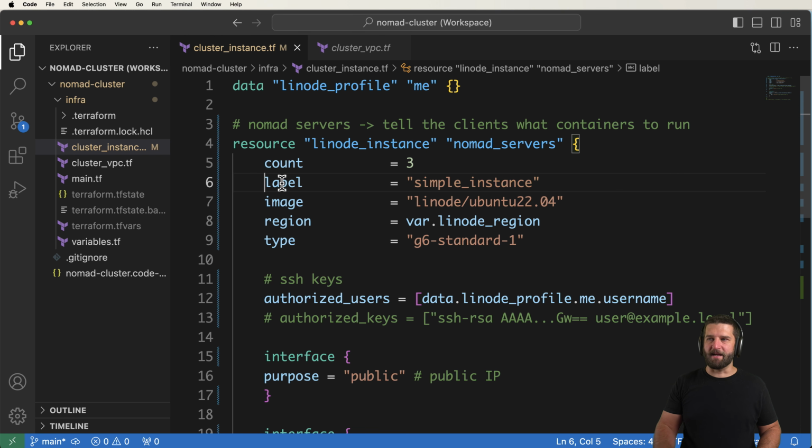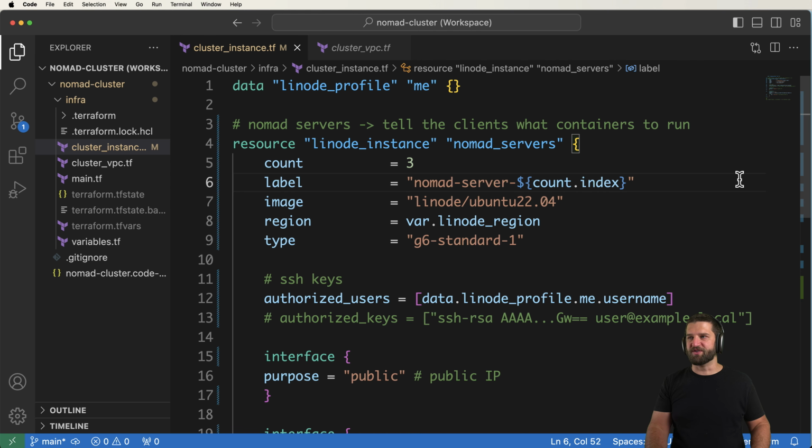Now I'm actually going to go ahead and set a label. The important part in terms of the Linode instances is the label itself needs to be unique on your account. So we're going to go ahead and change this from simple instance to being nomad-server. And to make it unique, we're going to use count.index. So this is going to be something like nomad-server-0, then -1, and then -2. In other words, the index value, of course, starting at 0. If you wanted it to start at 1, you could just do +1, and then that would actually start at 1, which is pretty cool. But we're going to leave it at 0 so we can just see what that looks like.